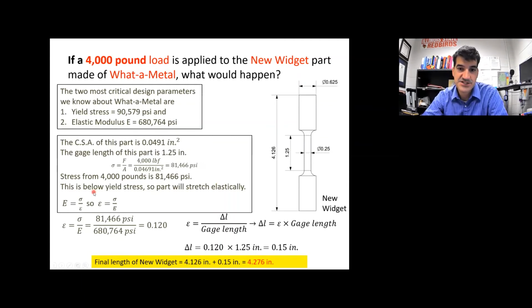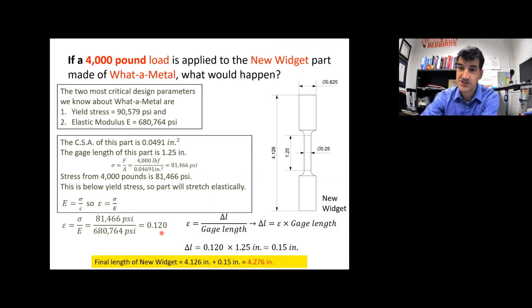So we have this relationship for the elastic modulus that says the elastic modulus equals the stress divided by the strain. So what I want to find is what's the strain, because I know what the stress is now, it's this, and I know what the elastic modulus is, it's this, so I can find the strain, and that'll help me work toward finding the change in length. So let's find that. The strain is equal to the stress divided by the elastic modulus. Plug in numbers there, and you get a value of 0.120.